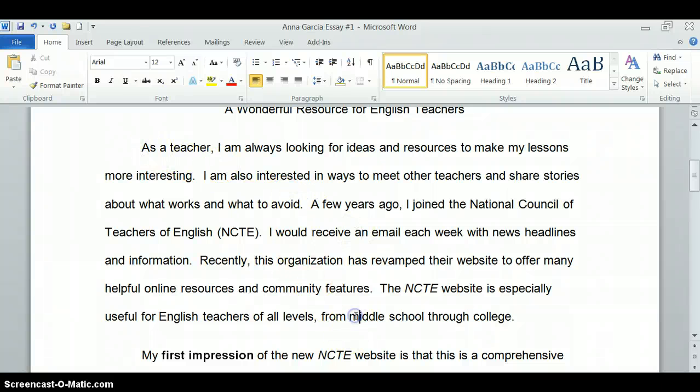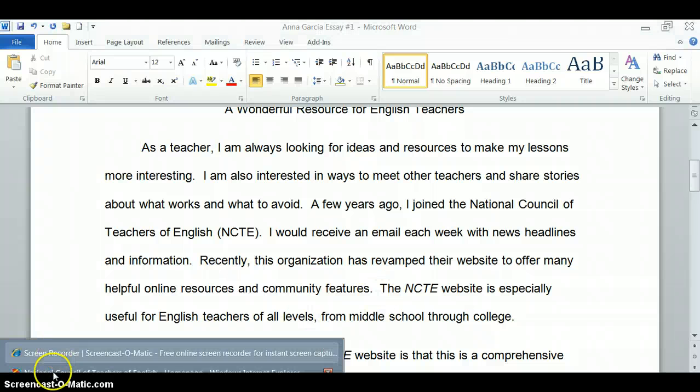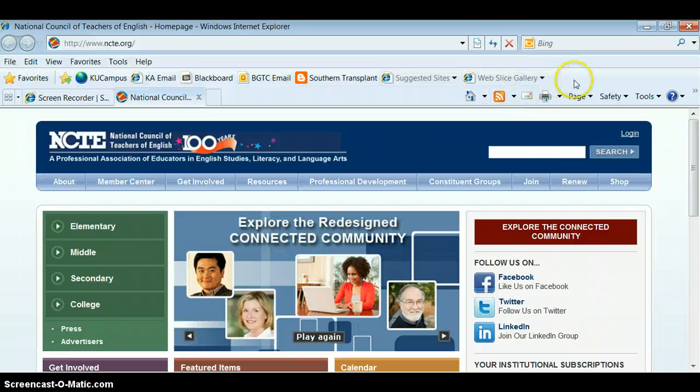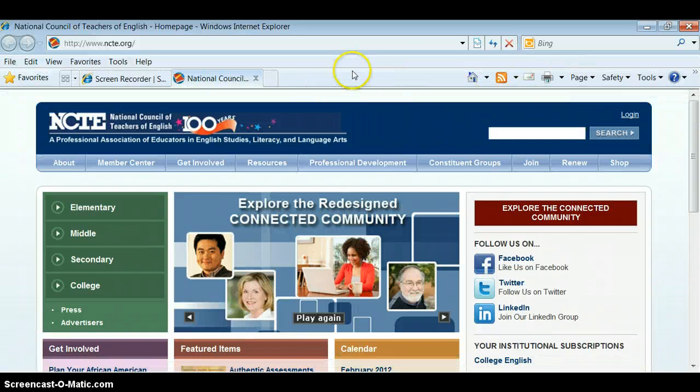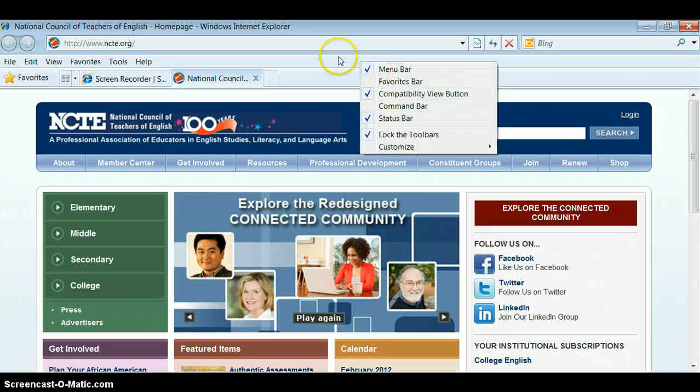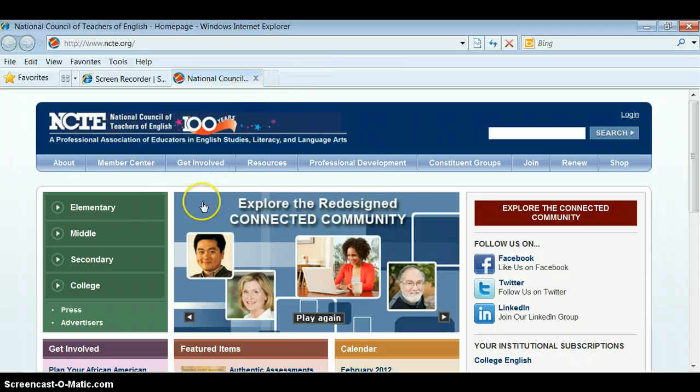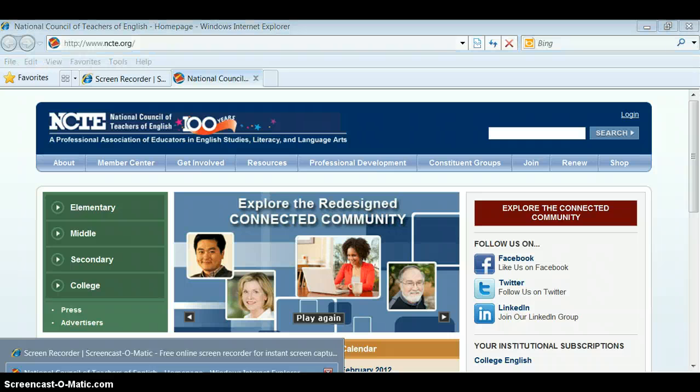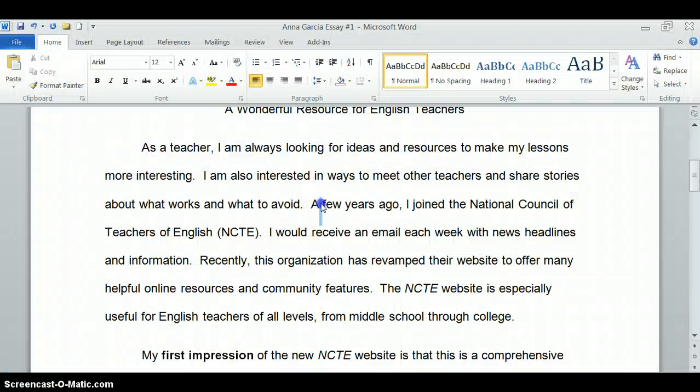Your first paragraph should be an introduction. I gave a little introduction about what led me to use this website. I have chosen the National Council of Teachers of English, and this gives you an idea. This is a professional association that I belong to, and my sample essay is about this website. So the website name is NCTE. This is the website address, ncte.org. You only need to tell me the website address at the end of your essay.